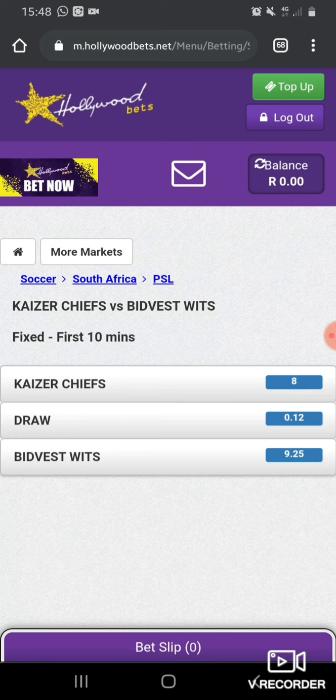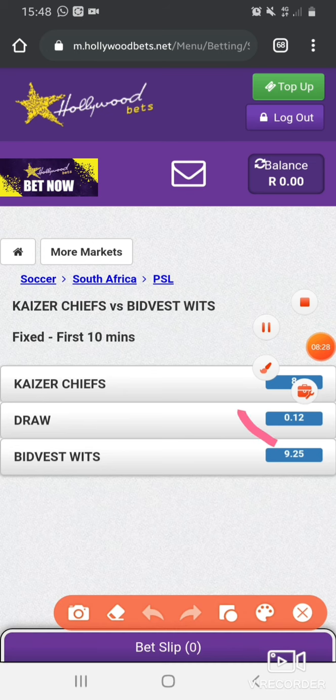When you're saying draw, that means in the first 10 minutes there will be no leading team, which means both teams will have equal goals or nil-nil. In most cases it will usually be nil-nil. That's why on the draw you see the odds are 0.12, because they know that in most cases the teams don't score that much in the first 10 minutes.